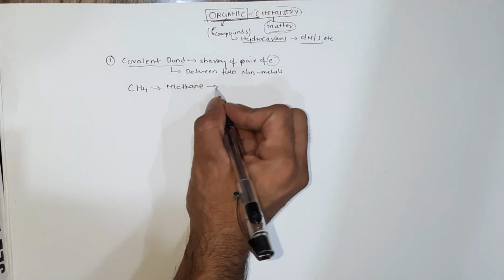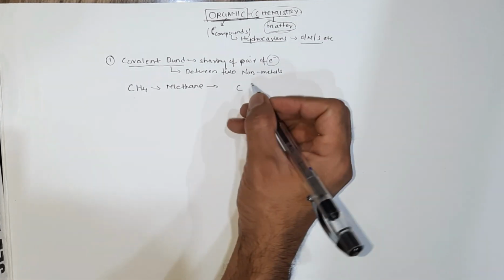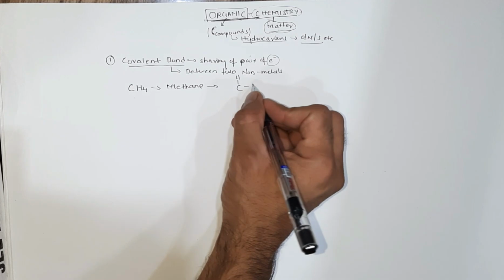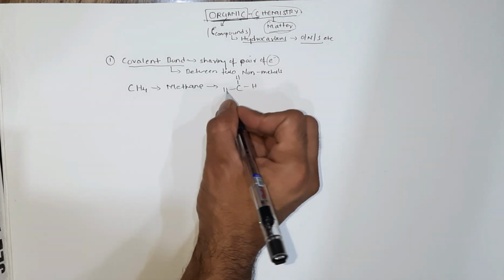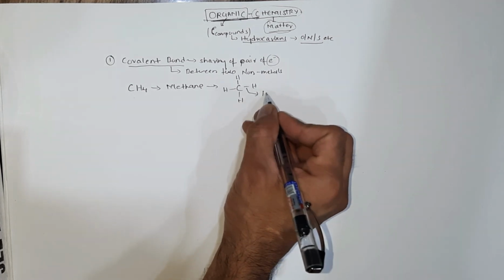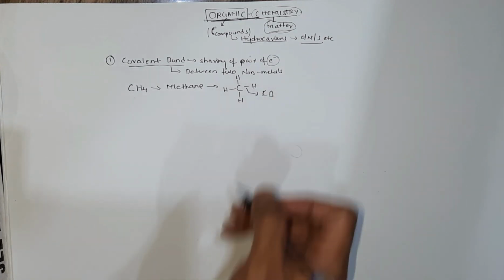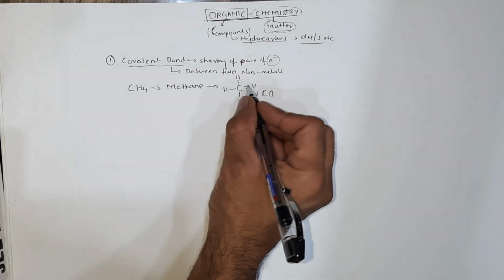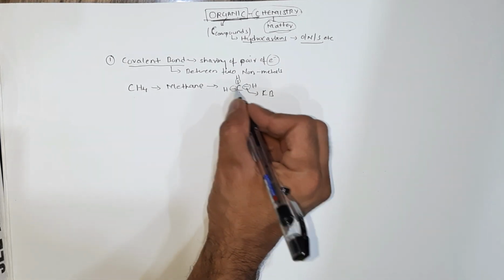Okay, and if you write the structure of methane, you have seen this structure in your 10th standard: C, single bond H, single bond H, single bond H, and again a single bond H. This bond is basically a covalent bond. And this bond is formed due to the sharing of a pair of electrons.